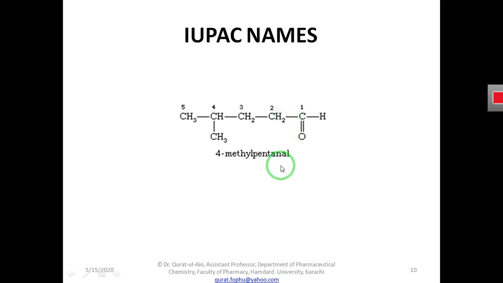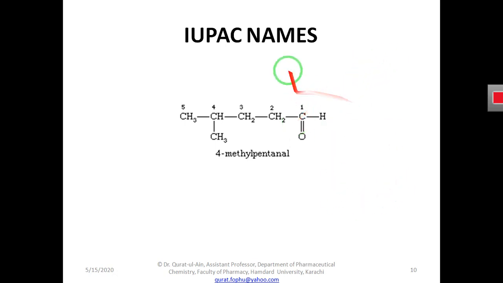And how is a ketone named? In the name of a ketone we use one at the end, for example acetophenone. If there is one, it will be a ketone. But if al is present in the name of the compound, it will be an aldehyde. If I or another teacher gives you only the structure, how do you identify whether it is an aldehyde or ketone?